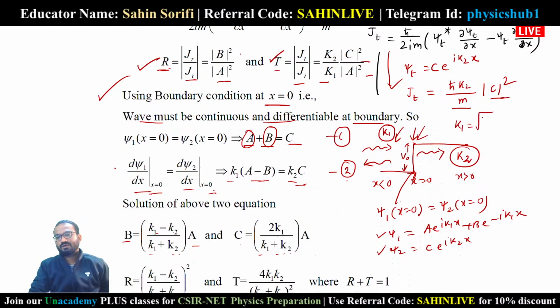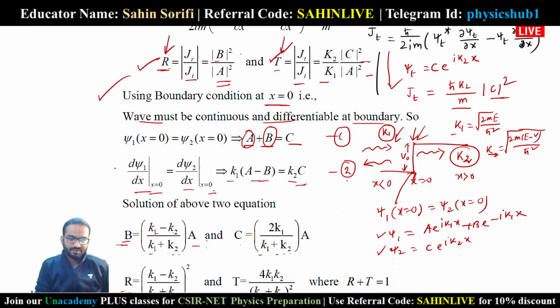k1 equals root over 2mE divided by h-cut square. k2 equals root over 2m(E minus V0) divided by h-cut square. So once you know these values k1 and k2, we can get the value of b and a. And b and a will be utilized to find out the reflection coefficient and transmission coefficient. Reflection coefficient is b square by a square, and b by a we have already got.